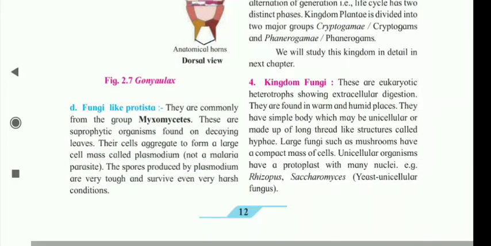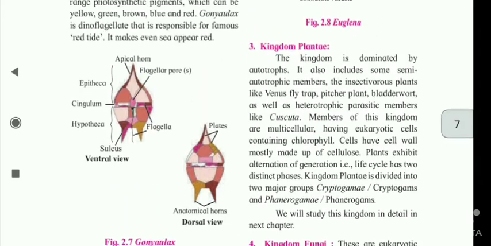Fungi-like Protista. They are commonly from the group Myxomycetes. These are saprophytic organisms found on decaying leaves. Their cells aggregate to form a large cell mass called plasmodium, not a malaria parasite. The spores produced by plasmodium are very tough and survive even very harsh conditions.